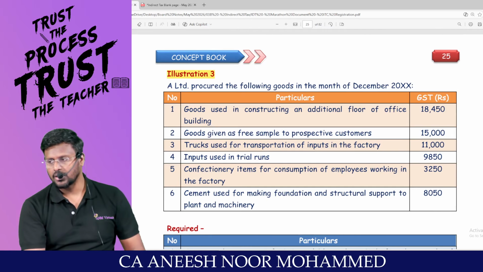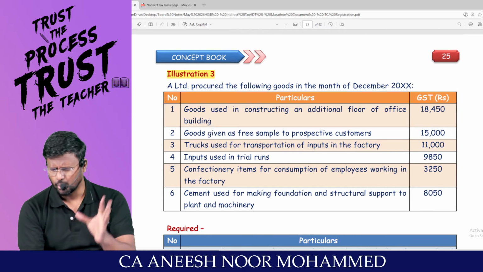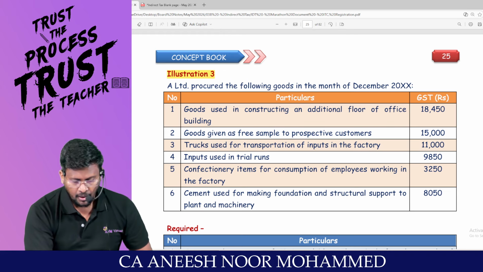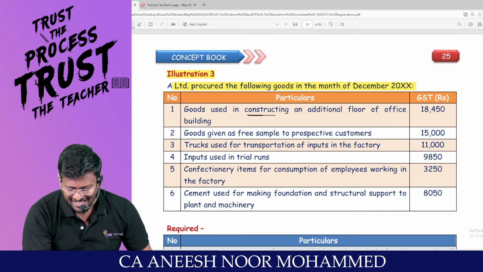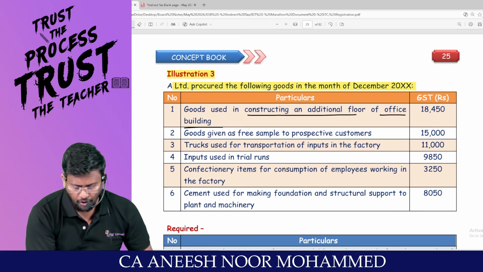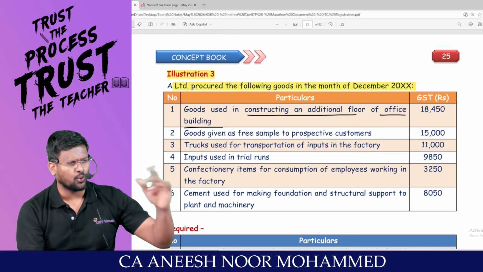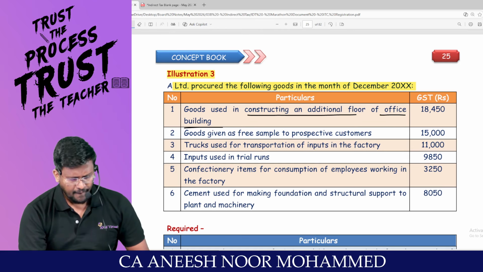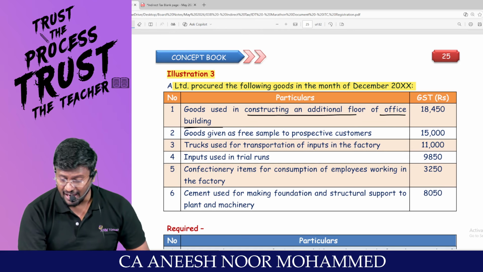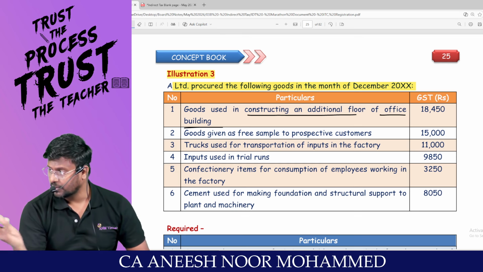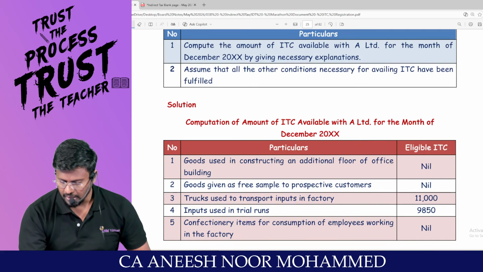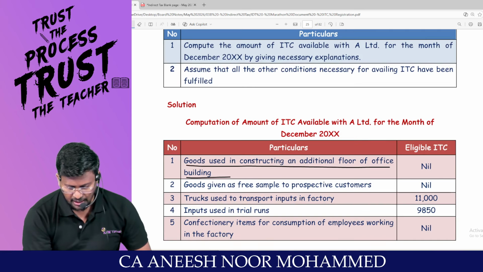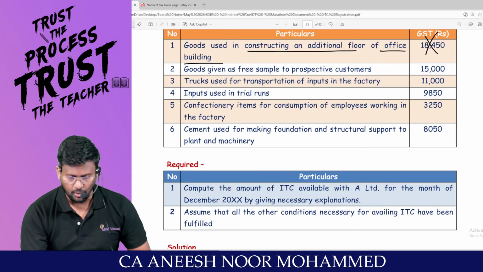Question number 3 is a normal question only, which we used to do in the exam, normal class. ABC Limited procured the following goods in the month of December. Goods used in constructing an additional floor of office building. You tell me, ITC allowed, not allowed? Not allowed. You can't take, sir. For goods used in constructing an additional floor, ITC is not allowed.